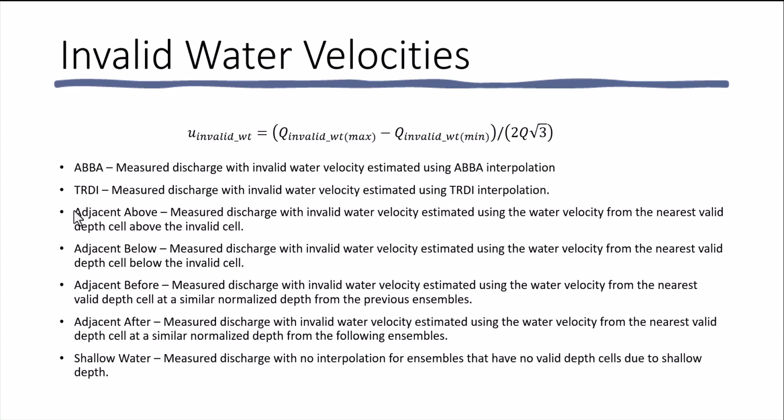The next 4 are a subset of what is used in the ABBA interpolation. It uses only the adjacent valid cell above, uses only the adjacent cell below, uses only the adjacent cells before, and uses only the adjacent cells after to estimate the velocities and discharge in the invalid depth cells. And finally, we look at shallow water, the measured discharge with no interpolation for ensembles that have no valid depth cells due to shallow depth.